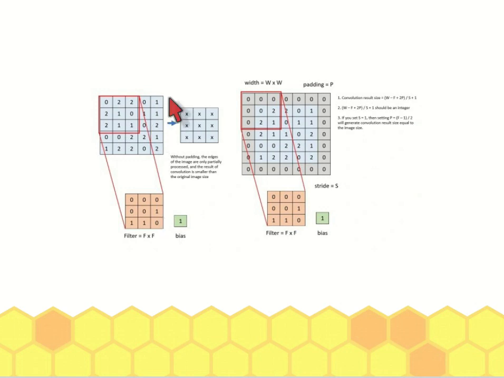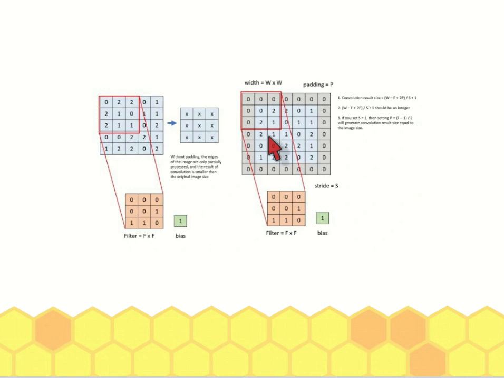So for 5 times 5, you add additional padding by assigning 0 to the boundary, so that you can do proper slicing.